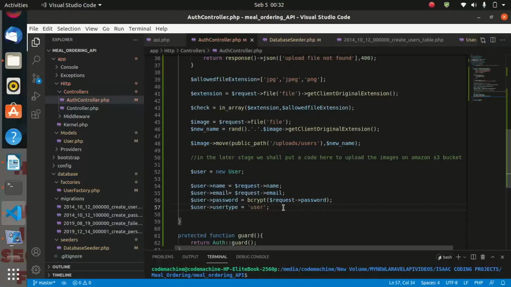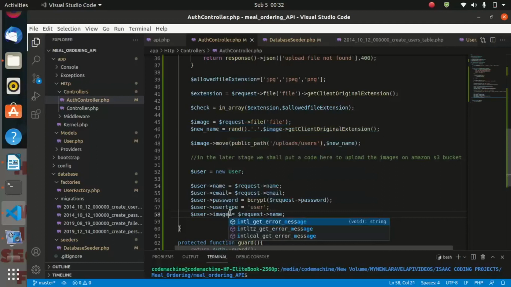So whoever will be using this register function will be a user, not an admin. As we said, we shall create another endpoint for the admin registration. So let us hard code that one. And now the next field is image_path, and for this one we are having our path, which is $new_name.